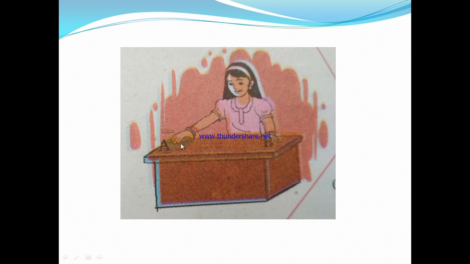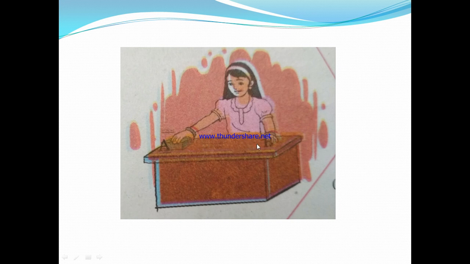In her right hand there is an object and she is applying a force, and due to that force the object is moving from A to B. She is applying the force by her right hand in this direction and the object is displaced from position A to B.